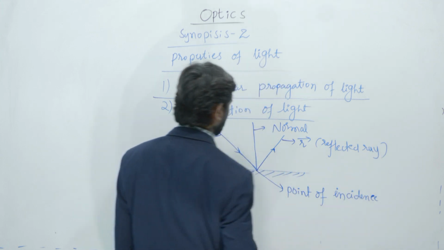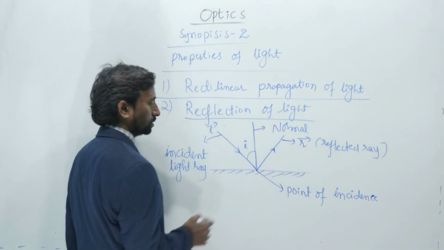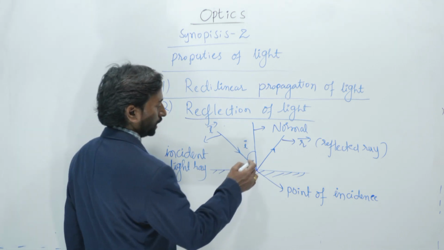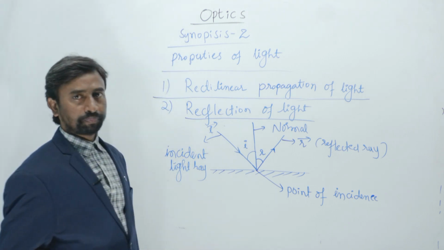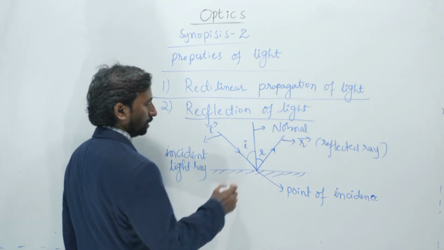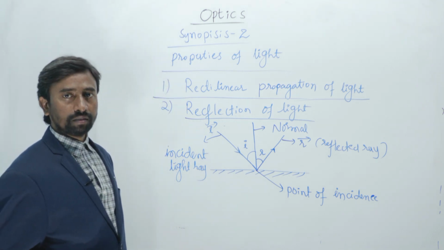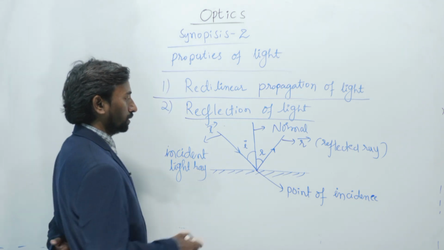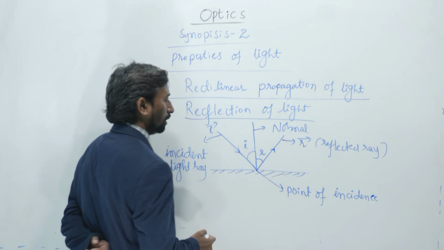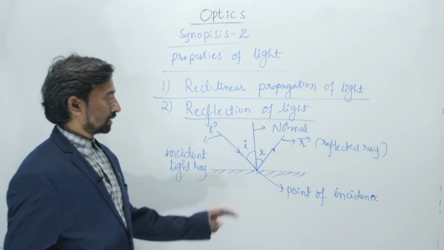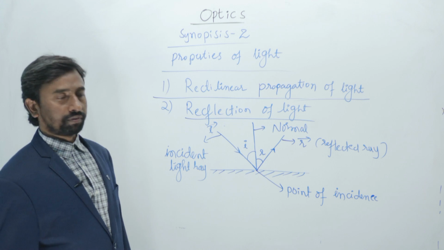Now the angle between the normal and the incident ray is said to be the angle of incidence, and the angle between the normal and the reflected ray is said to be the angle of reflection. The angle of reflection and the angle of incidence are always equal. With the same angle at which it is incident on the reflector, it will be reflected. These two angles are the same. That is called the law of reflection.